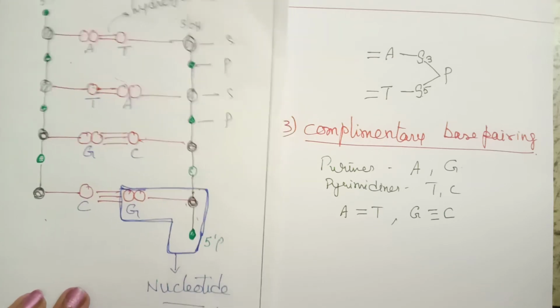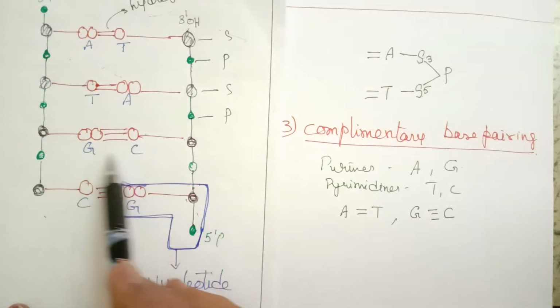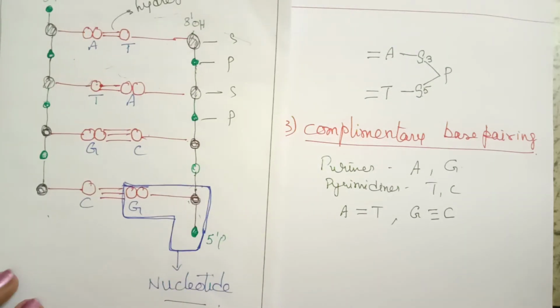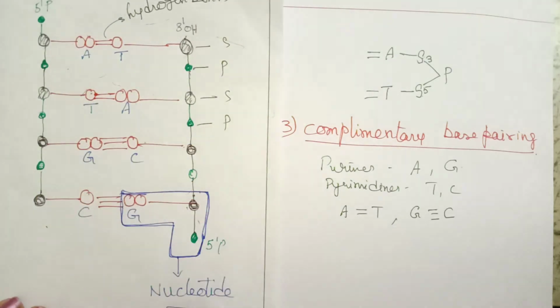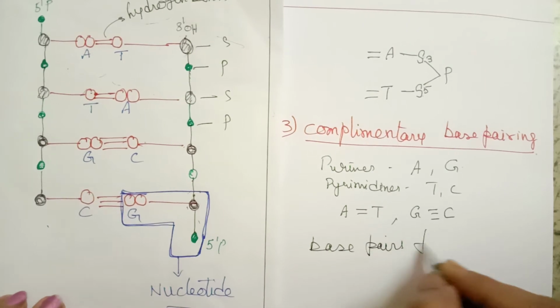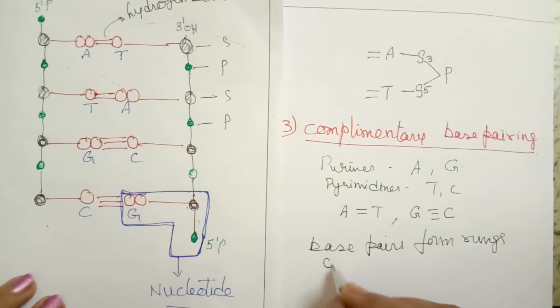And because of this complementary base pairing, these form the steps of the ladder. Earlier we discussed that DNA shows a twisted ladder-like structure. So these steps are the rungs of the ladder. These base pairs form the rungs of the ladder.